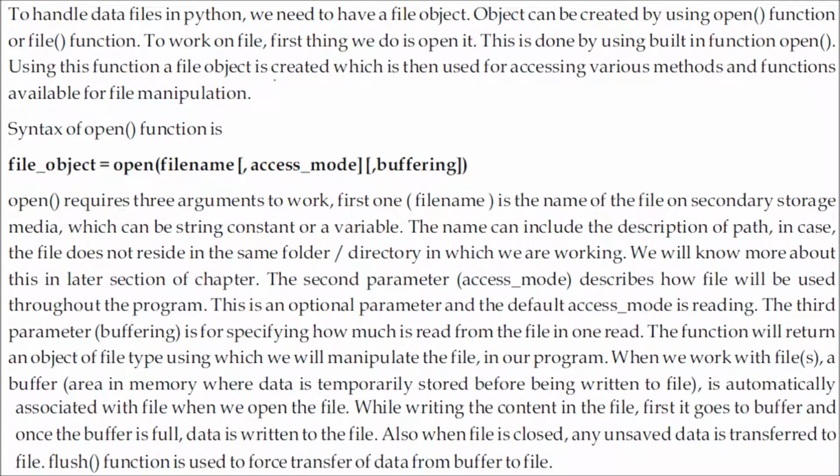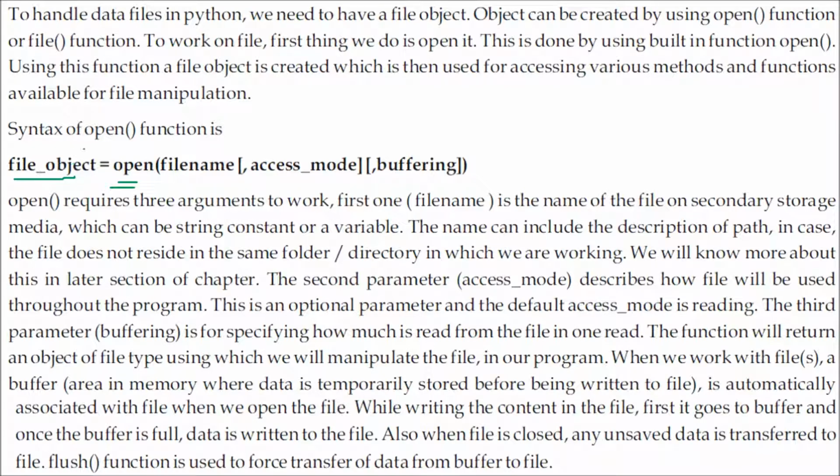In order to handle the data types in Python, the first and foremost thing is you need to have a file object. That is a pointer, you can say, a pointer or an indicator, so that by that handle you can work with the file. The object can be created by using the open function or a file function. So to work on a file, first we need to open the file, and this is done by this open function. Using this function, a file object will be created. This is the file object.